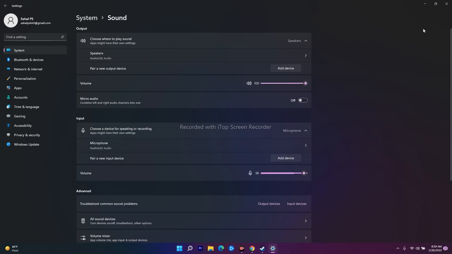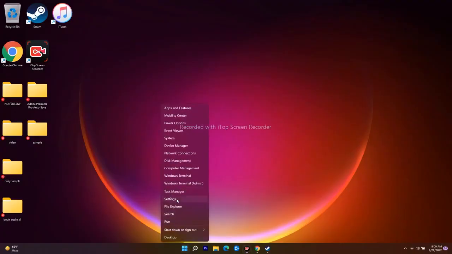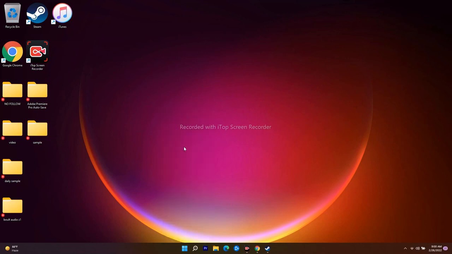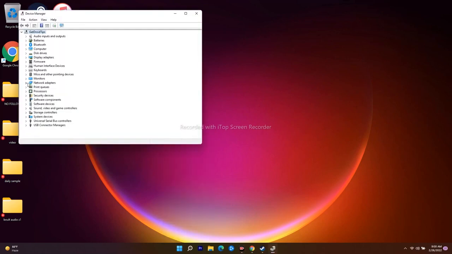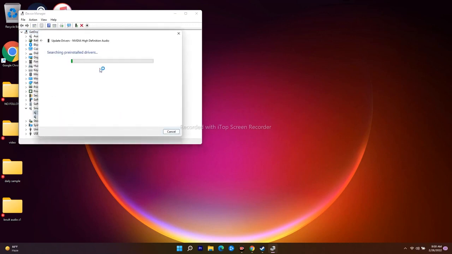After checking this, if the issue is still persisting, the next step is to update your sound drivers. To do this, just follow the instructions. Go over here, right click and go to Device Manager. From here navigate to Sound, video and game controllers and expand this. As you can see, we have NVIDIA High Definition Audio as well as Realtek audio. You just have to update both and check whether they're up to date or not. Even if they are up to date, or if you have any manual update, just update the drivers, and most probably after this the issue will be fixed.